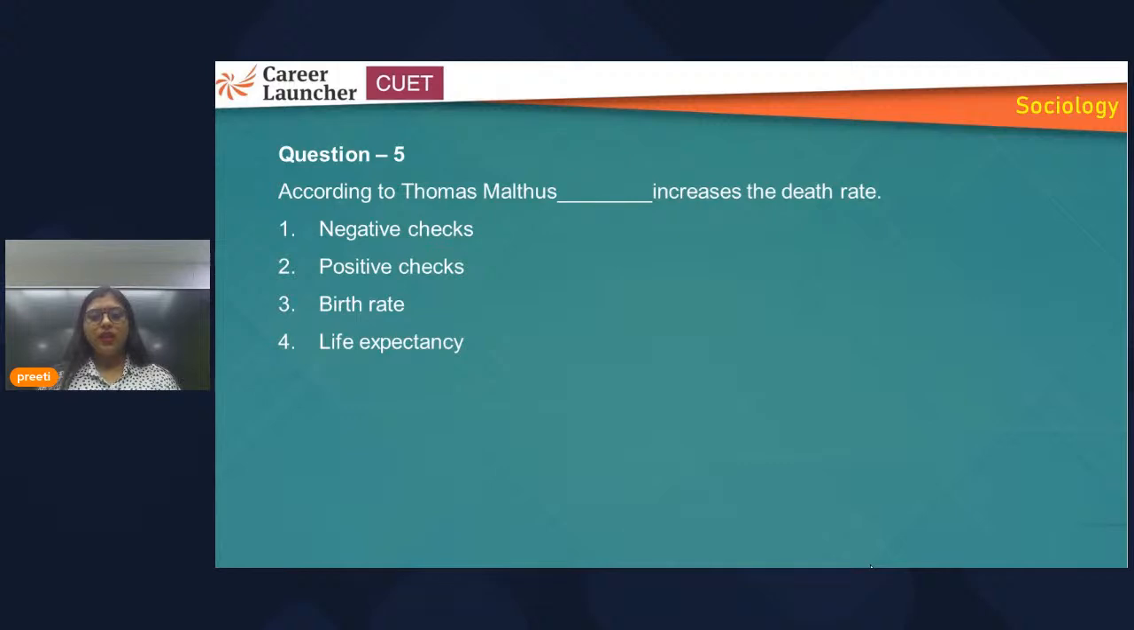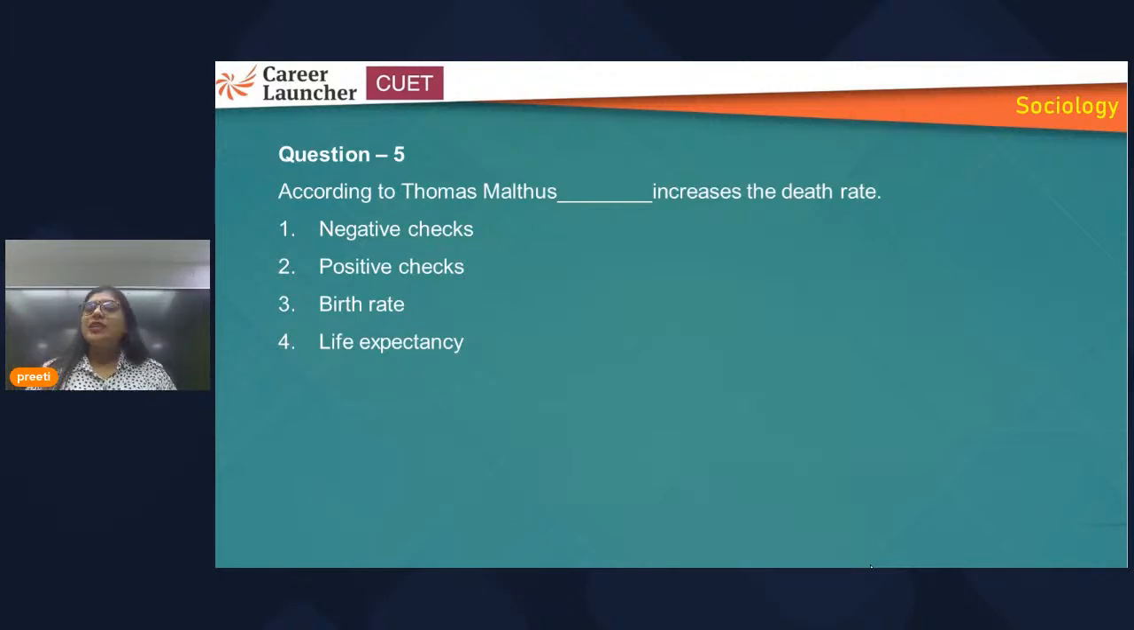Okay. Now, according to Thomas Malthus, what increases the death rate? What are these? Negative checks, positive checks, birth rate, life expectancy. So if you are aware of Thomas Malthus' provisions of population growth, or his theory of population growth, you must be aware of the checks he has mentioned. So there are two checks, positive check and preventive check.